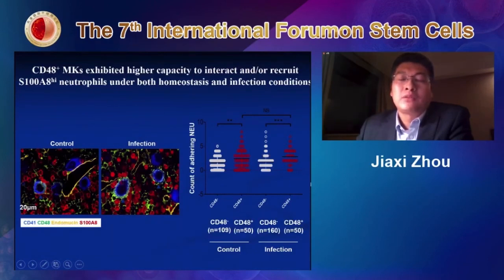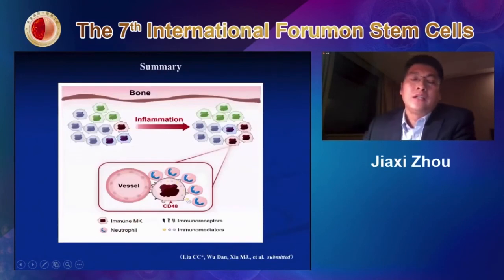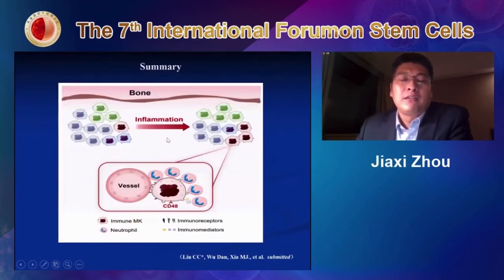So here is a summary of this part. We have conducted this heterogeneity assay on megakaryocytes from adult bone marrow, in both mouse and human, and we found they are pretty much the same. They are quite heterogeneous, and after inflammation, what we call immuno-MK are really responsive. They can express a lot of immune receptors and also immune mediators. So in partnership they can interact better with neutrophils. We certainly need more evidence, and hopefully in future we can conduct some transplantation assay or other genetic way to get a better interpretation of their function.